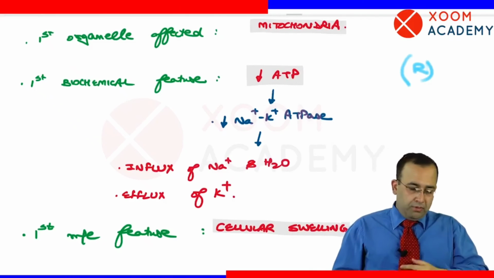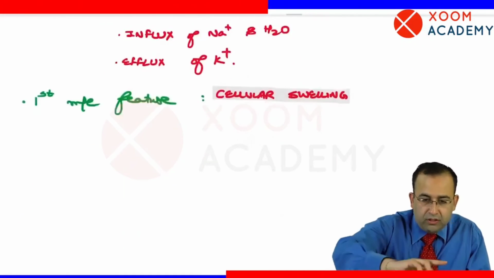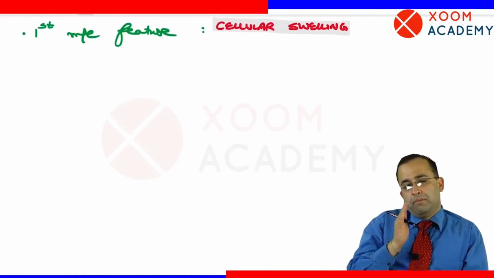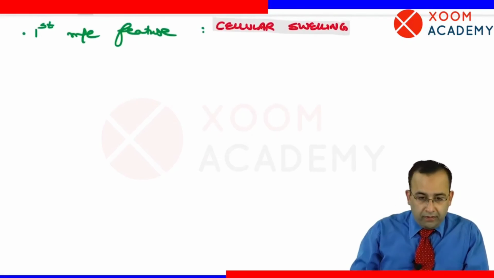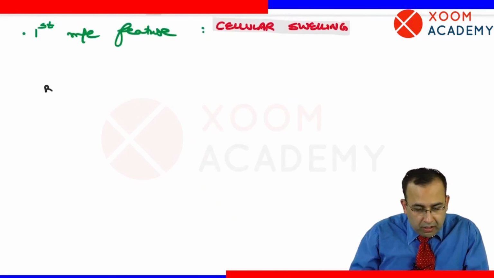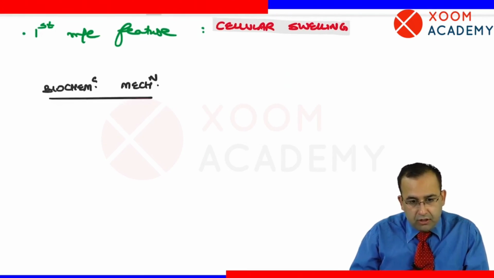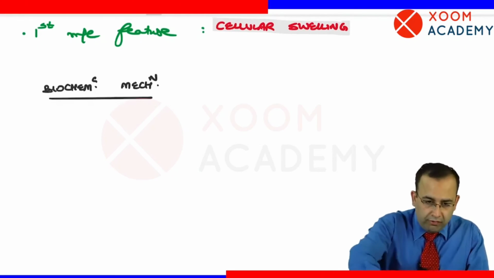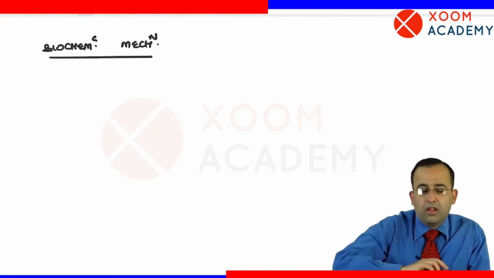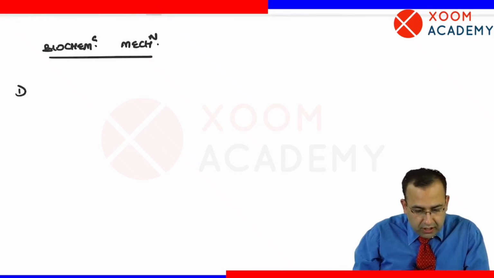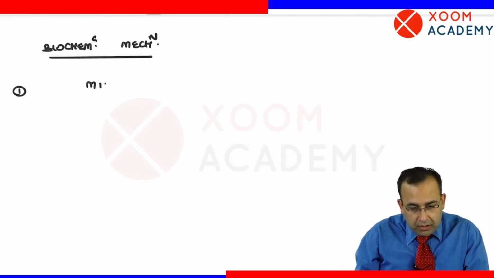Next point. So this is where we start with biochemical mechanisms of cell injury. The first biochemical mechanism of cell injury is mitochondrial damage.